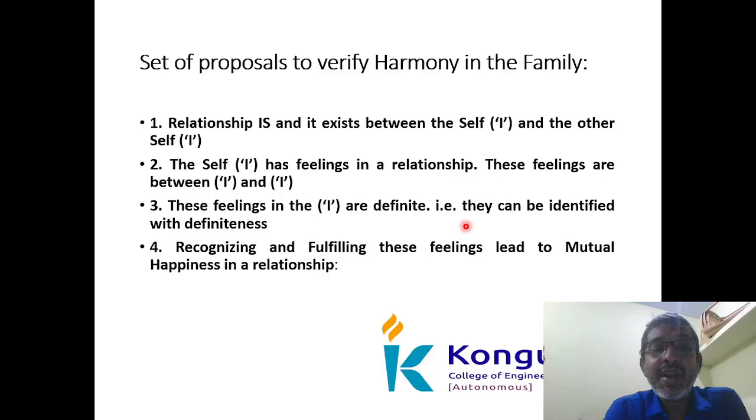So they can be identified with definiteness, and recognizing and fulfilling will happen in this relationship. Of course, recognizing and fulfilling what things I am expecting and what things I am not expecting. These can happen in this family setup, and it leads to mutual happiness in the relationship. Mutual happiness is very important. If I forgive or sacrifice one thing, it goes to another person in the family, so it leads to happiness in the family. Vice versa it will also happen.